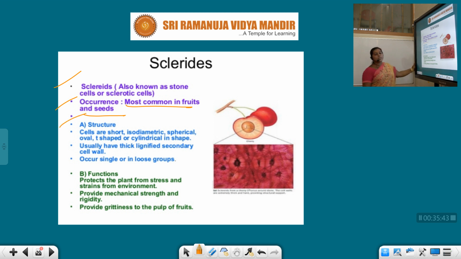Structure: cells are short, isodiametric, spherical, oval or cylindrical in shape, usually with a thick lignified secondary cell wall, occurring singly or in loose groups. Function: protects the plant from stress and strain from the environment, provides mechanical strength and rigidity, and provides crispness to the pulp of the fruit. So, this is about the sclerites, students.